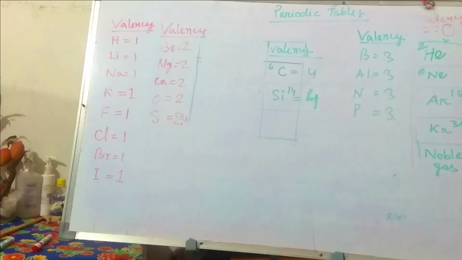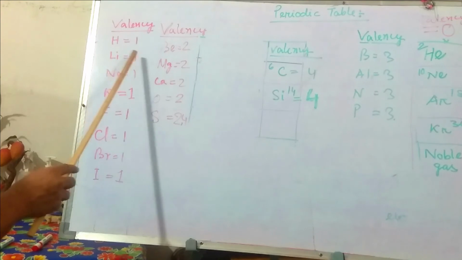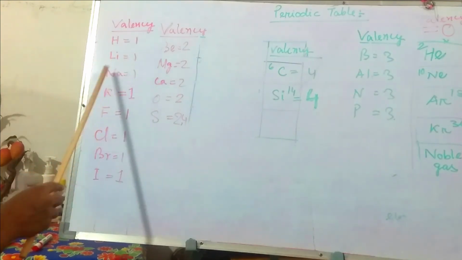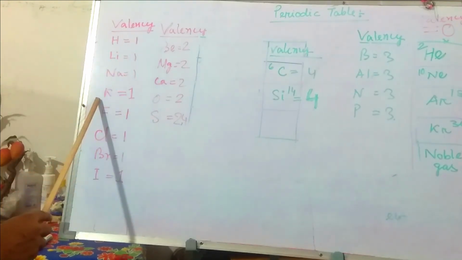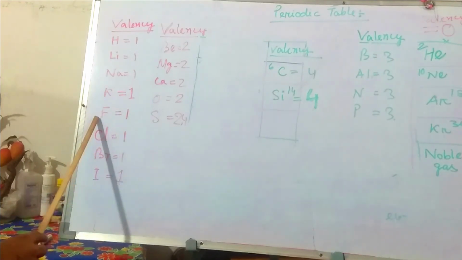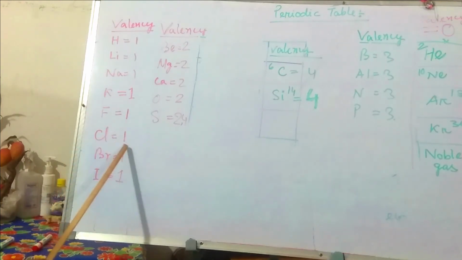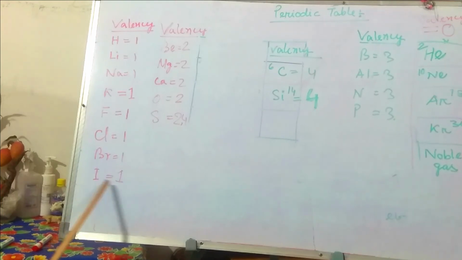So I want to read once again. Valency of hydrogen is 1, lithium is 1, sodium is 1, potassium is 1, fluorine is 1, chlorine is 1, bromine is 1 and iodine is 1.